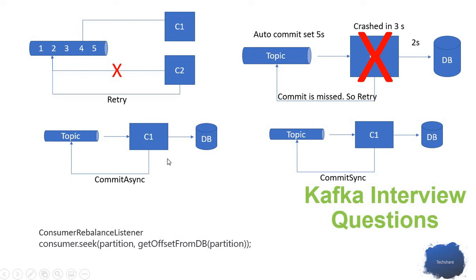And there is another way, where we maintain the status of the offset of the messages which were processed. Whenever we go to the topic, we can tell the topic, get me the message from this particular offset. We can do that using the seek method. The consumer has a seek method.